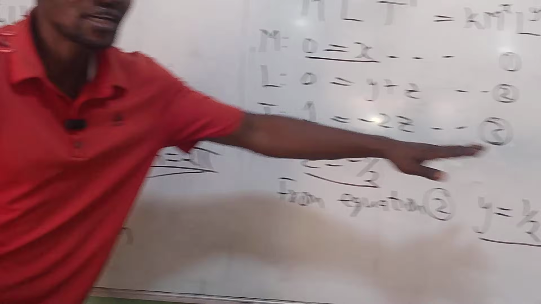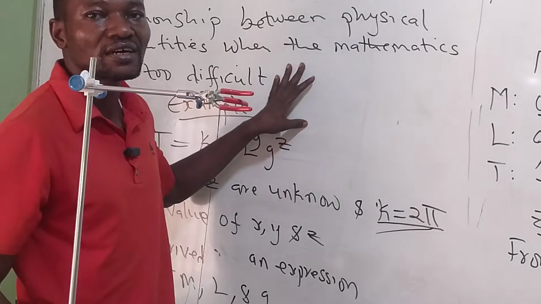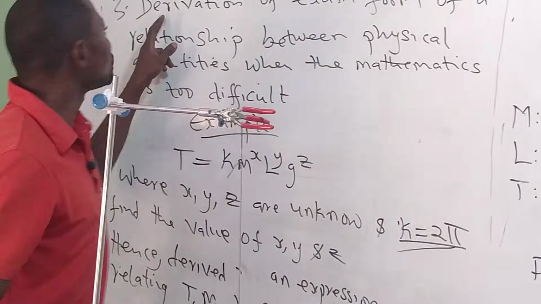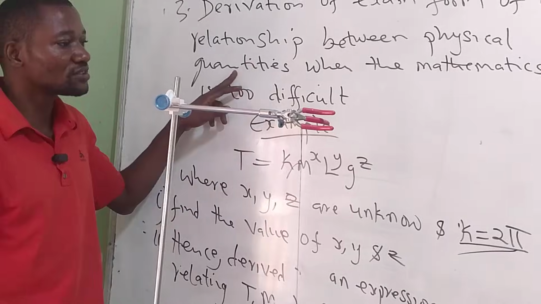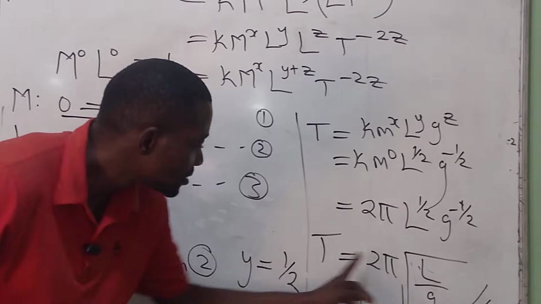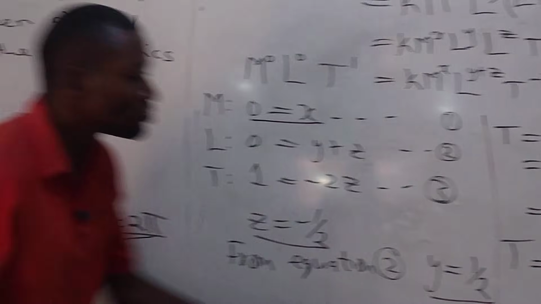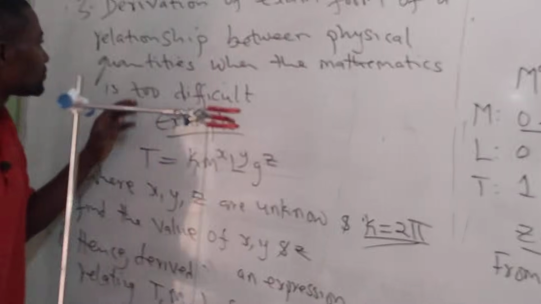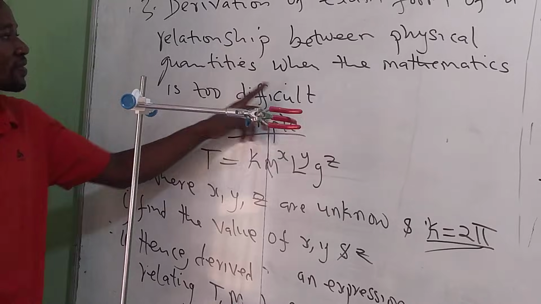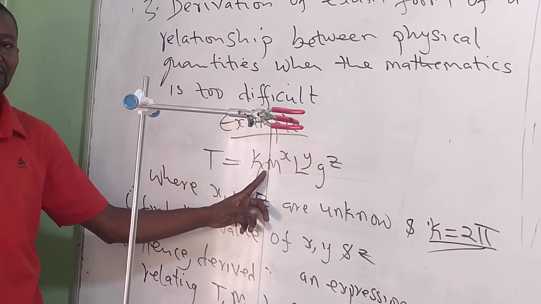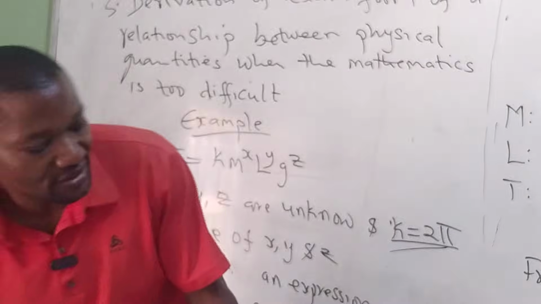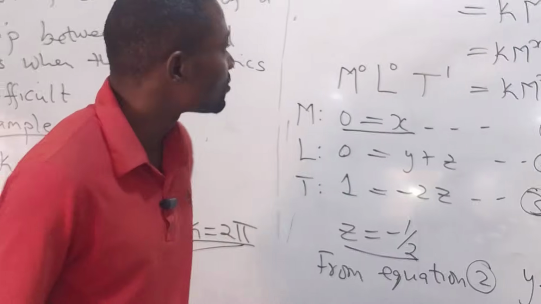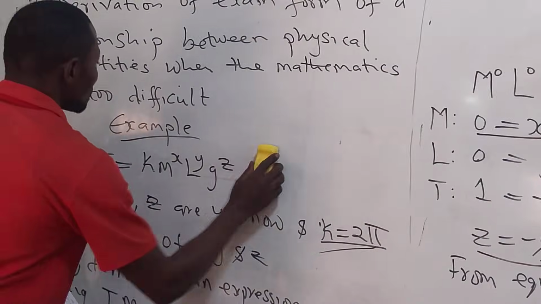So this is another application of dimensional analysis. We use it to do what? To derive the exact form of a relationship between physical quantities. These are physical quantities. Length, period, time, they are what? Physical quantities, even acceleration due to gravity. So we use it to derive the expression when the mathematics is too difficult. As we have seen here, the mathematics is a bit difficult. But through dimensional analysis, we are able to get the expression.